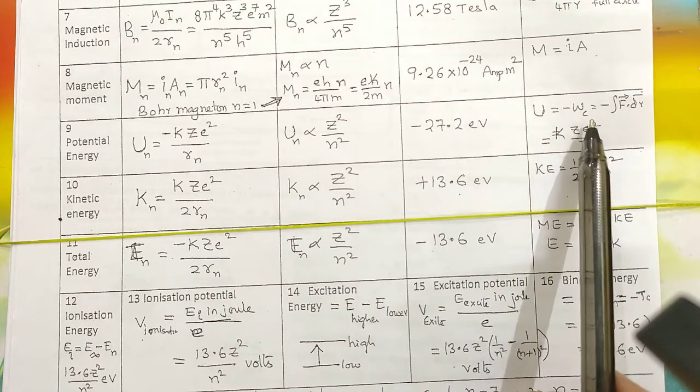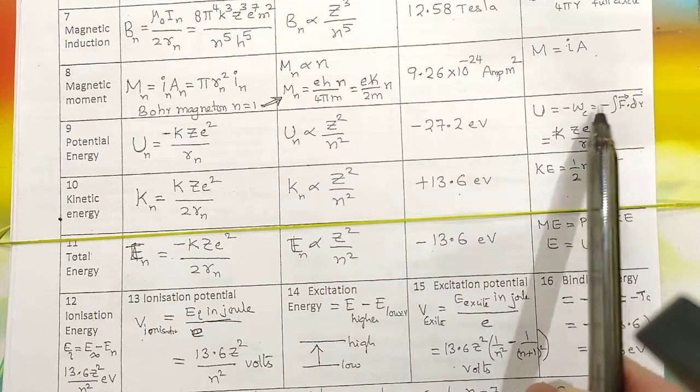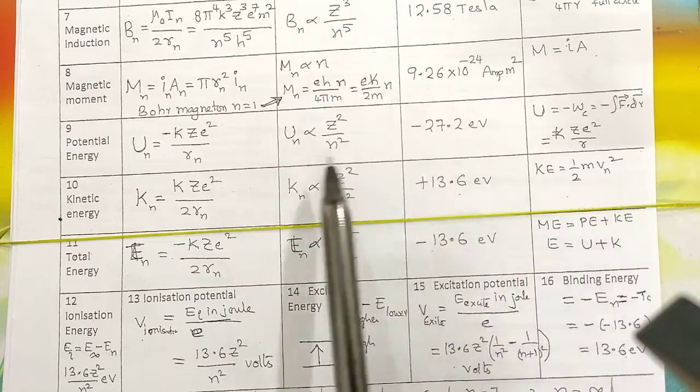U is equal to the negative of the work done by the conservative force, potential energy minus integral F dr. You have to write the expressions and integrate, you get this expression which is done in electrostatics, that can be readily used here.